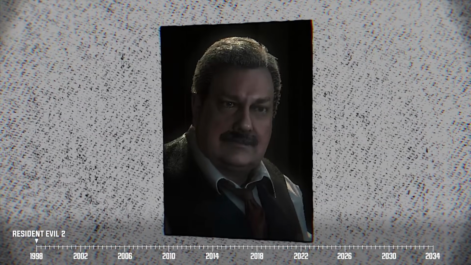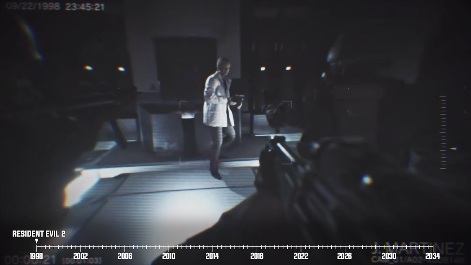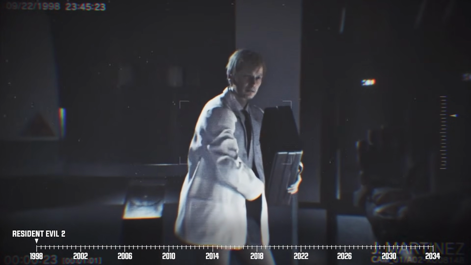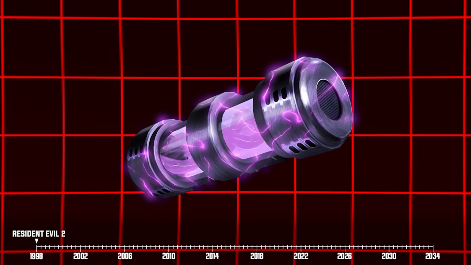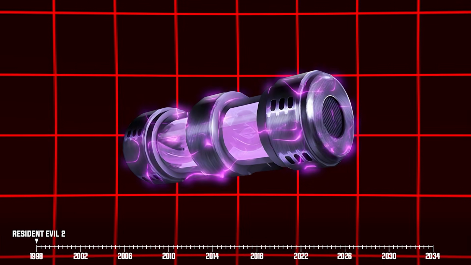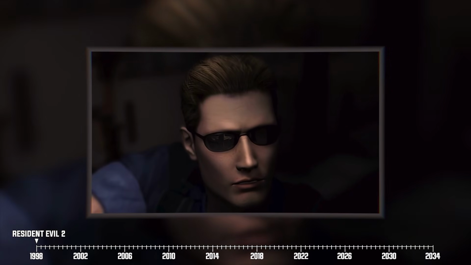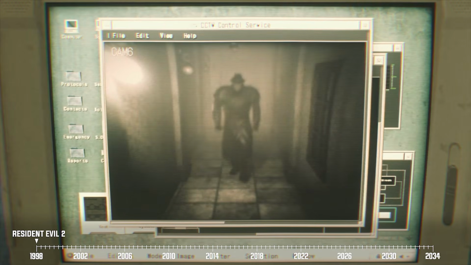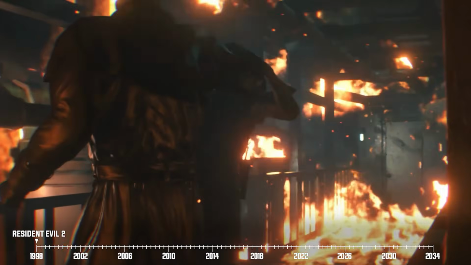And among all his shady underdealings lies the most notorious one: the fact that Irons was responsible for helping William Birkin keep knowledge about the G-Virus secret. Now, I've told you about the G-Virus earlier, so we're not going to get into it here. But what you should know is that Umbrella Corp isn't too happy about Birkin's side hustle.